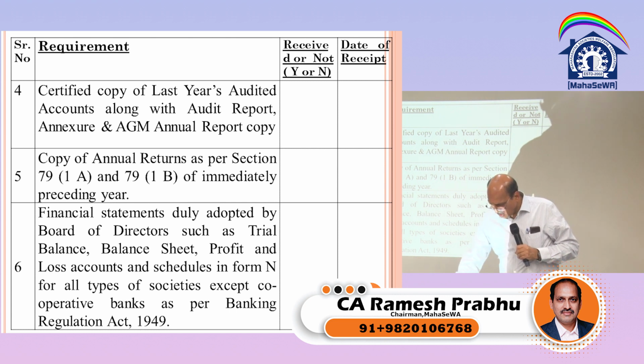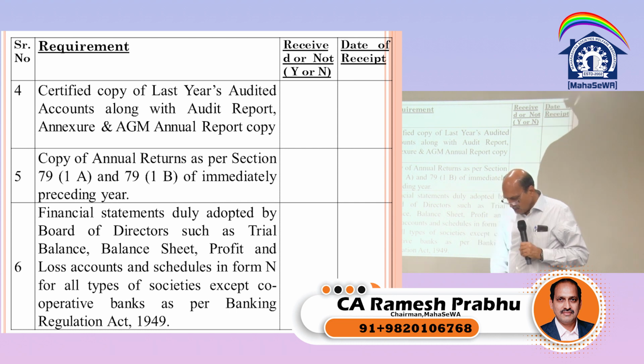Section 79(1)(a), there is a new section which was inserted. The registrar may direct any society or class of society to keep proper books in such form, including electronic form, that is online, or any other form as may be prescribed, with respect to all sums of money received and expended by the society, and the matter in respect of which the receipt and expenditure takes place, all sales and purchase of goods by the society, and the assets and liabilities of the society, and to furnish such statements and returns and produce such records as may be required from time to time, and the officer of the society shall be bound to comply with his order within the period specified therein.